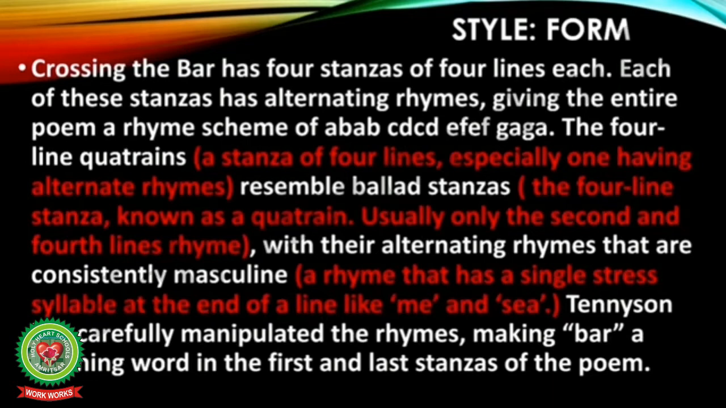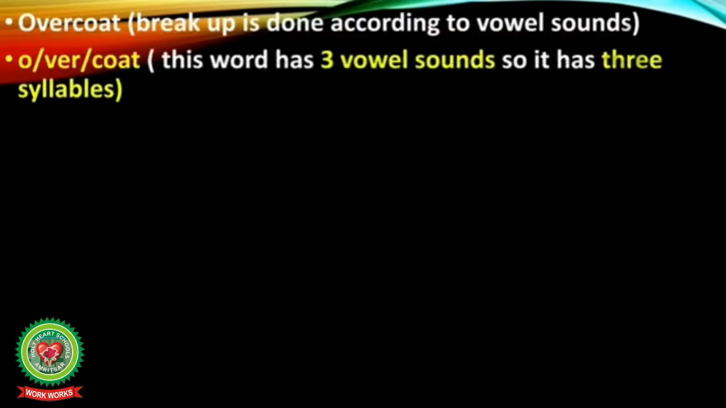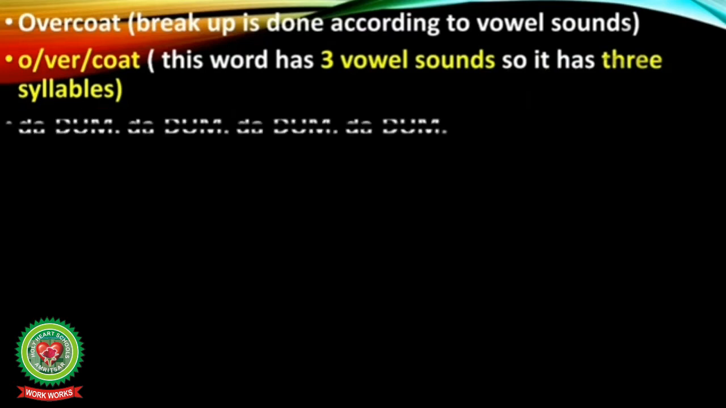So now let us understand it very easily through an example. So see the word overcoat. When we have to do breakup of a word, breakup is done according to the vowel sounds. So the breakup comes o-ver-coat. Now this word has 3 vowel sounds. So it has 3 syllables. So syllables are the vowel sounds in a word.